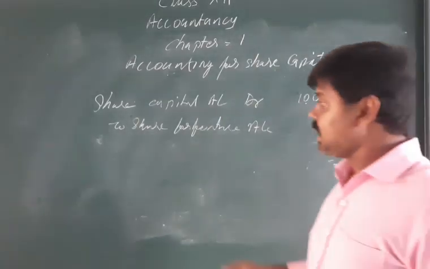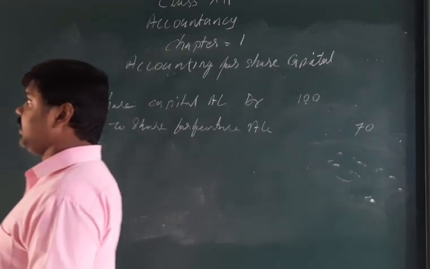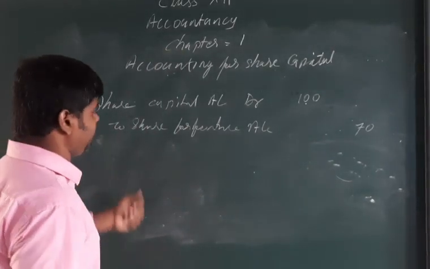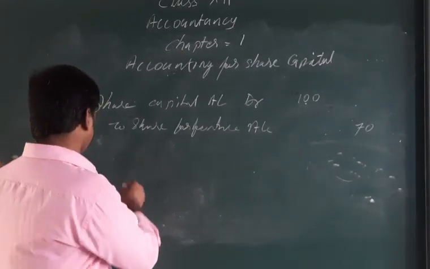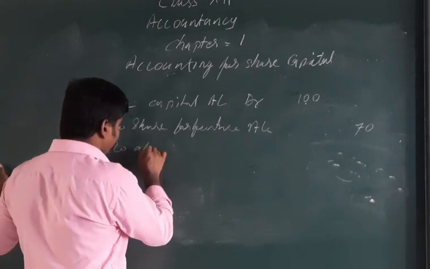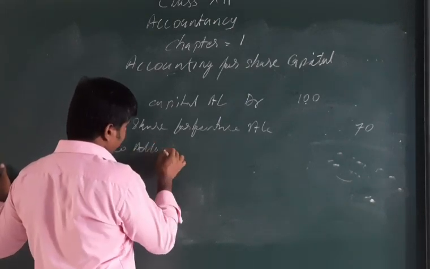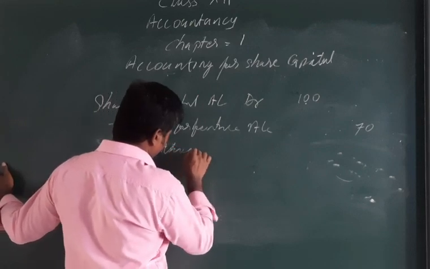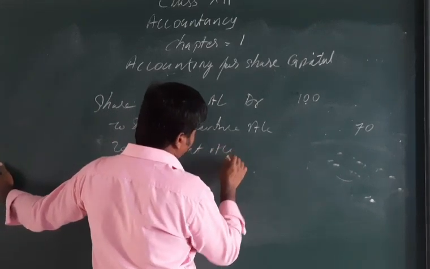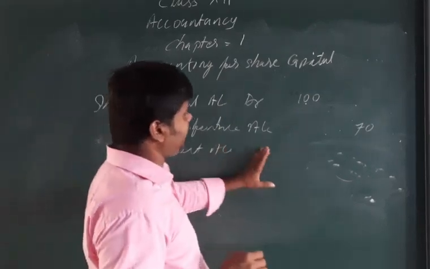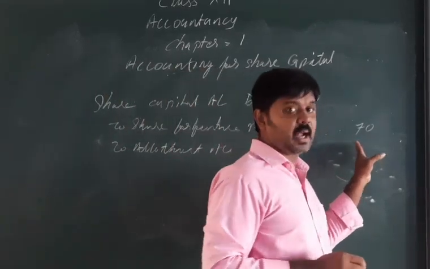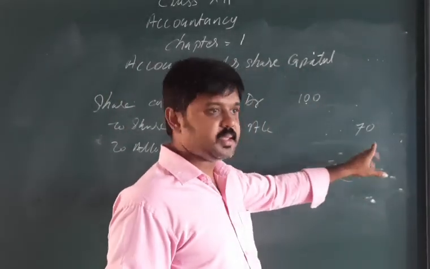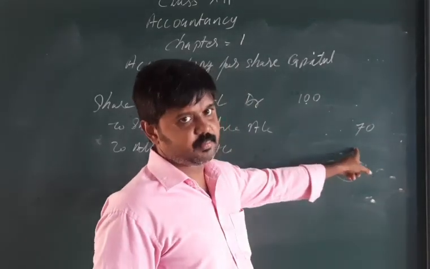Next is the unpaid amount. Unpaid amount on allotment we write as to allotment account. How much amount was not paid on allotment will be the unpaid amount. If there is, that amount will be mentioned here.